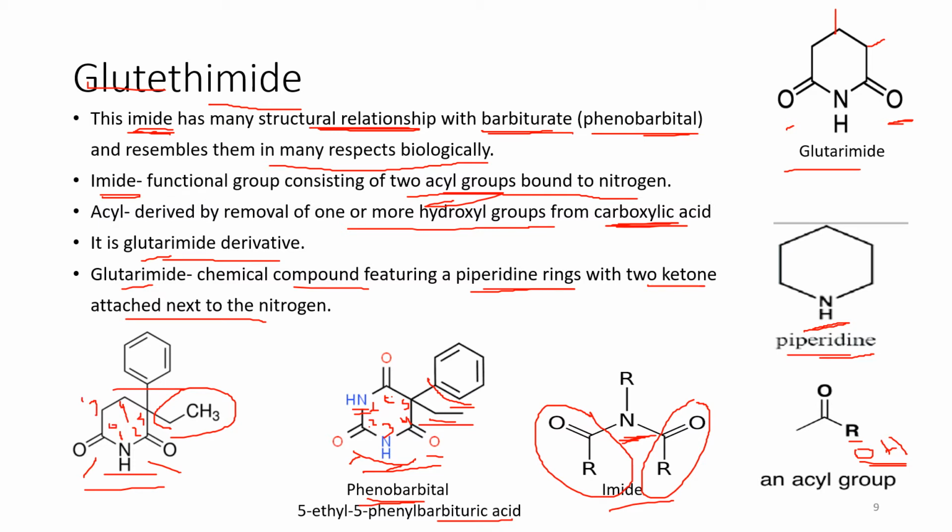So at the 3 position, the ethyl group is there, the phenyl group is there, and then we have the piperidine ring structure, and the 2 ketones are present at which positions? 2 and 6. So let's see the IUPAC name. It's 3-ethyl-3-phenylpiperidine-2,6-dione. 'One' is for the ketone, 'di' is because 2 ketones are present.